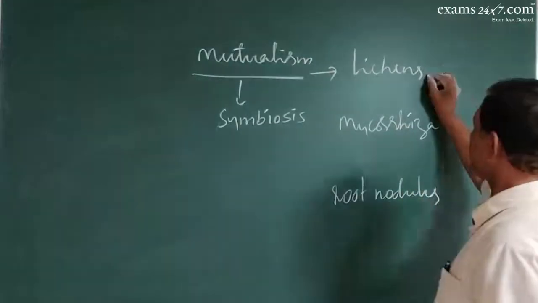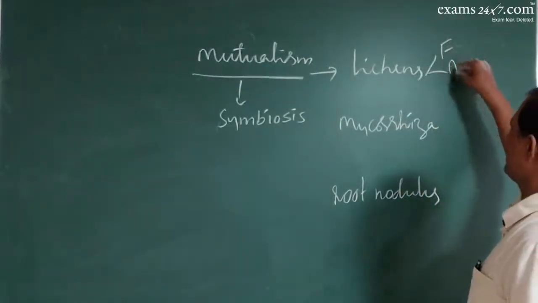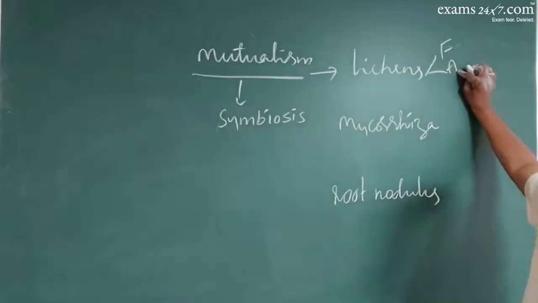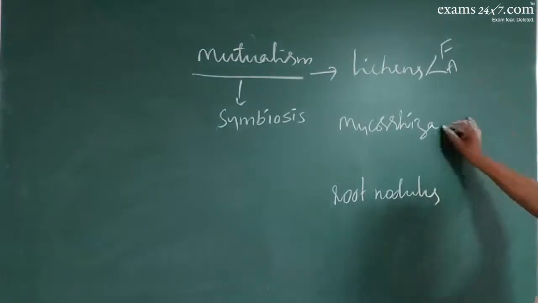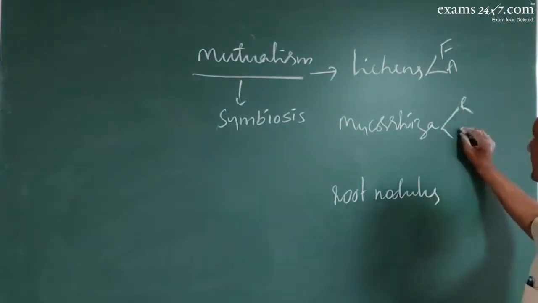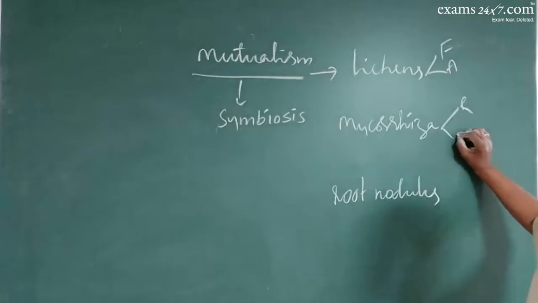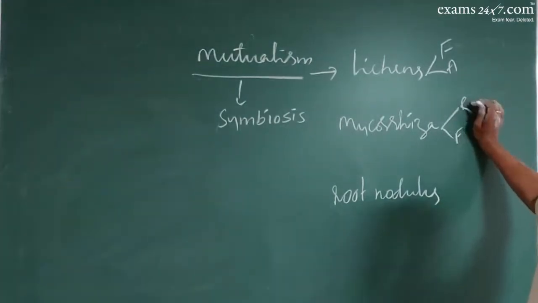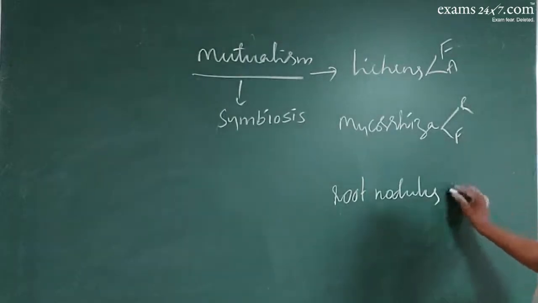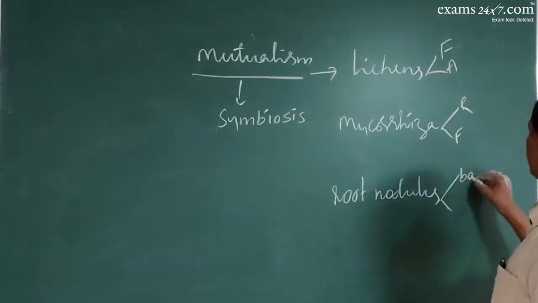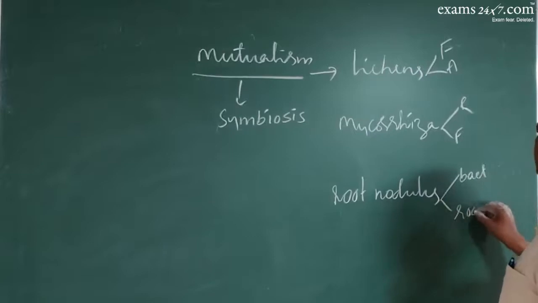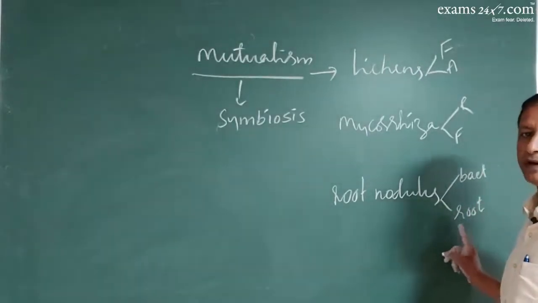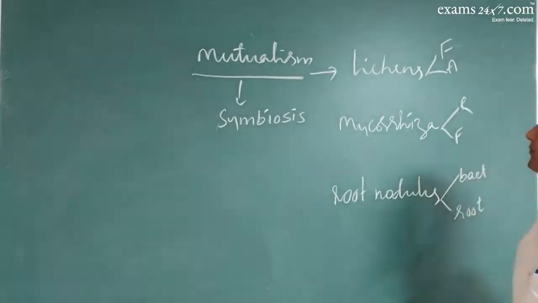In lichens, fungus and alga, the alga provides food, and the fungus provides shelter and moisture. In mycorrhiza, between roots and fungus, the fungus provides moisture and minerals, and roots provide shelter. In root nodules, between bacteria, Rhizobium leguminosarum, and roots, bacteria provide nitrogen to the plant, and the plant provides food and shelter.